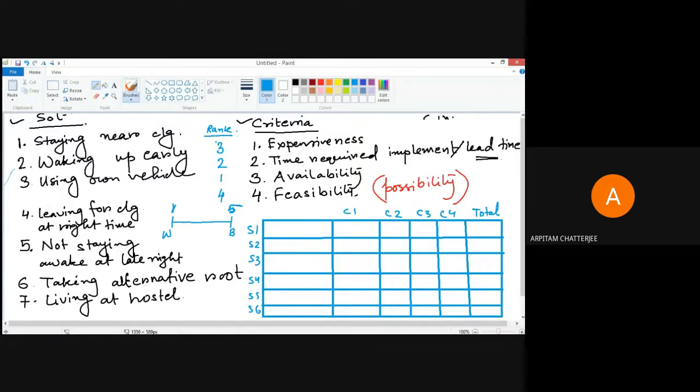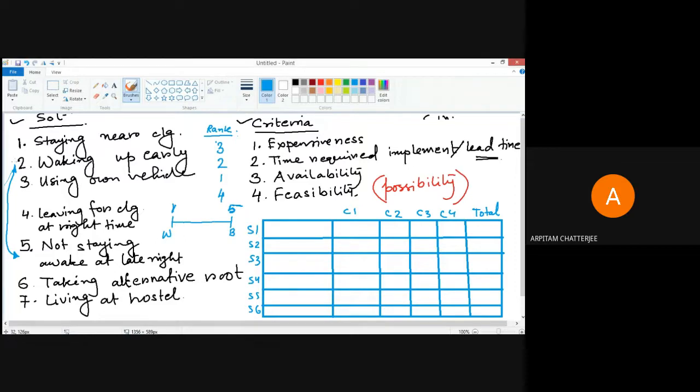This is another thing to know: in any case where you have a problem with a number of solutions, and you want to find an optimal solution, it is always better to take solutions that are more independent. If two solutions are very much correlated, then you may not arrive at a good solution. So it is always advised that you take solutions which are very much independent.